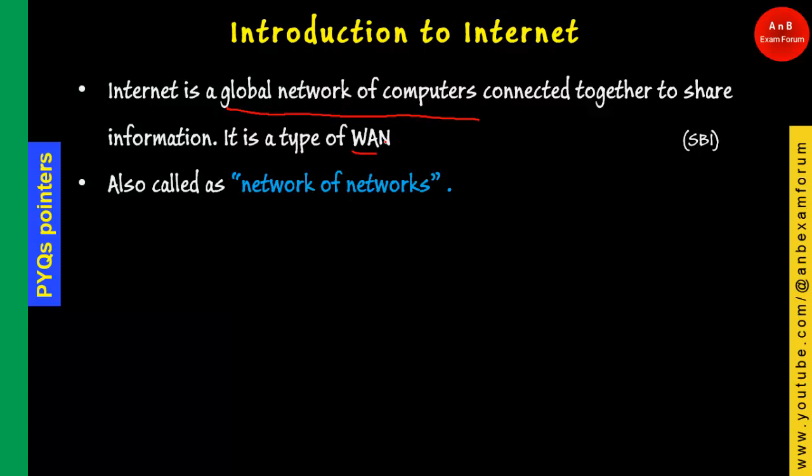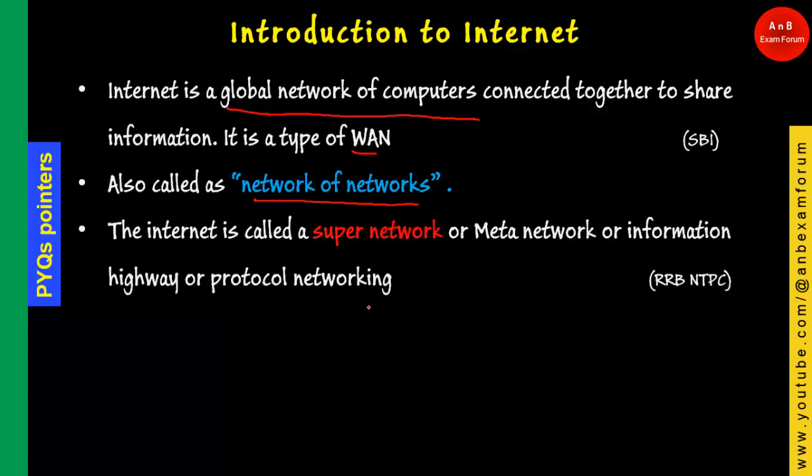For example, a school has some network, and it is accessing the internet of some other country's server, say Google. So it is making a network, right? That's why it is also called a network of networks. Sometimes it is also known as super network, meta network, information highway or protocol networking.